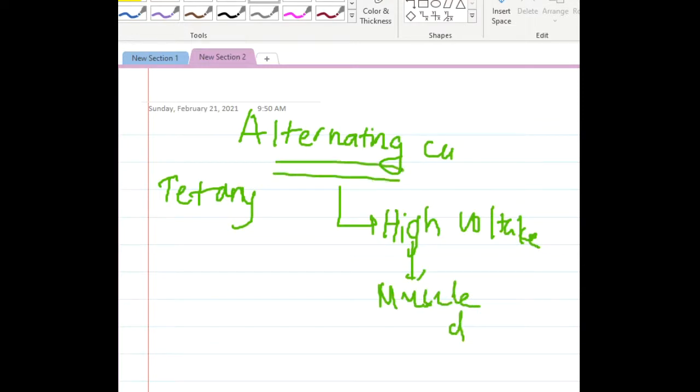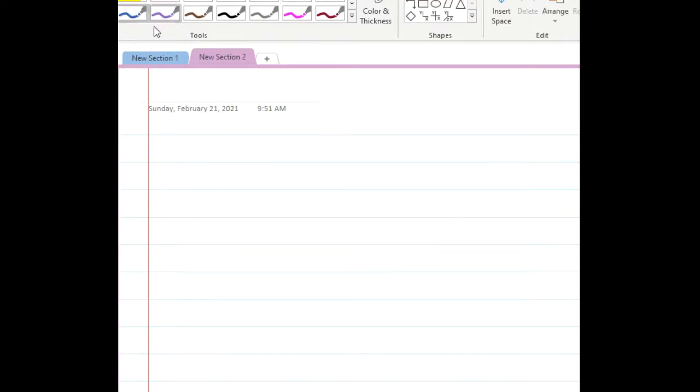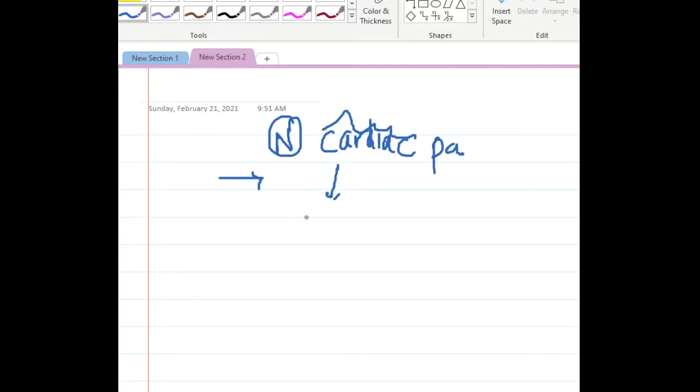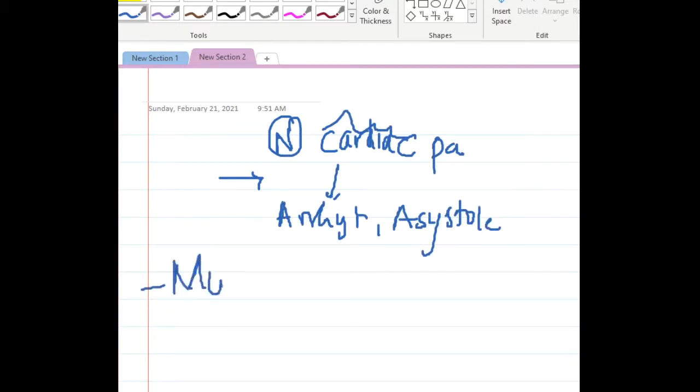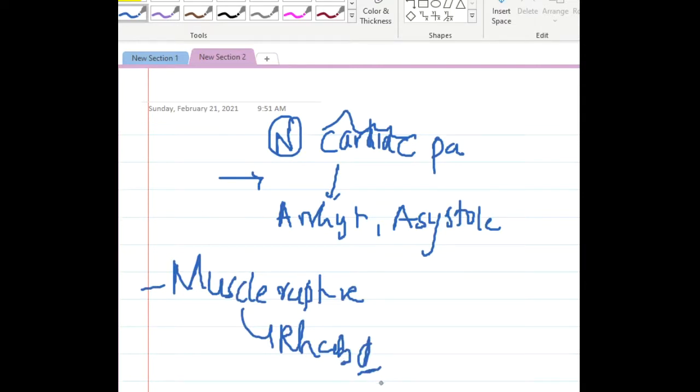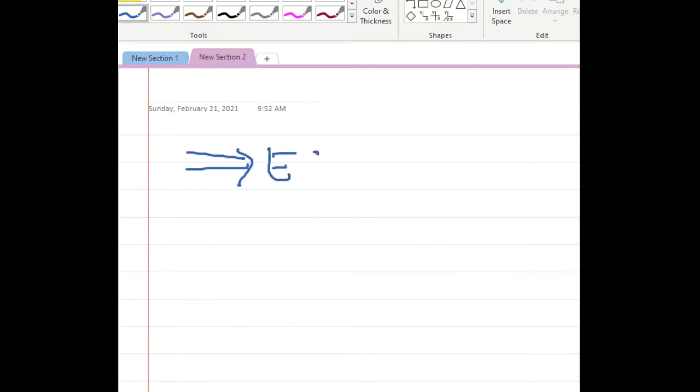And in the alternating current, the main damage is that the current will interfere with normal cardiac pacing, and this will result in arrhythmias and asystole without causing significant damage to myocardium. It will also cause muscle rupture because of its high voltage, which results in rhabdomyolysis. If there is any electric burn patient, the first and foremost thing that you should do is an ECG to rule out arrhythmias.